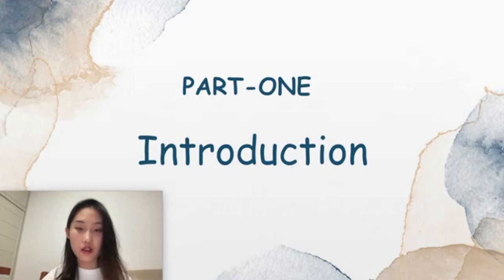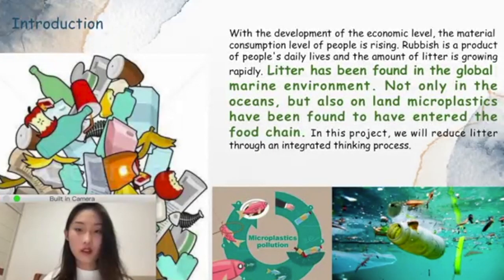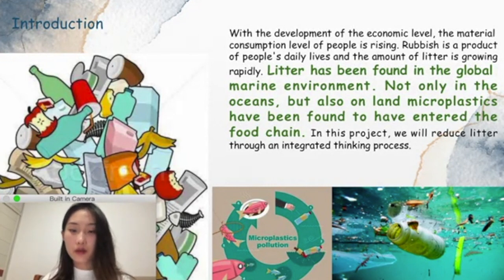Let's start with the introduction. With the development of the economic level, the material consumption level of people is rising. Rubbish is a product of people's daily life, and the amount of litter is growing rapidly. Litter has been found in the global marine environment, not only in the ocean, but also on land. Microplastics have been found to have entered the food chain. In this project, we will reduce litter through an integrated thinking process.